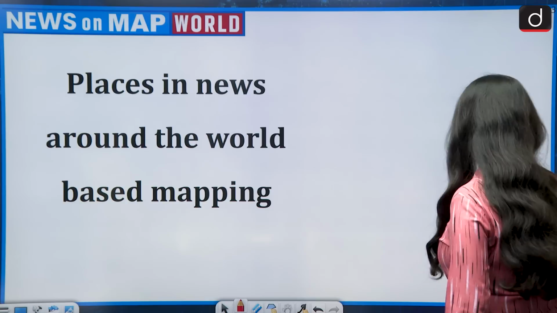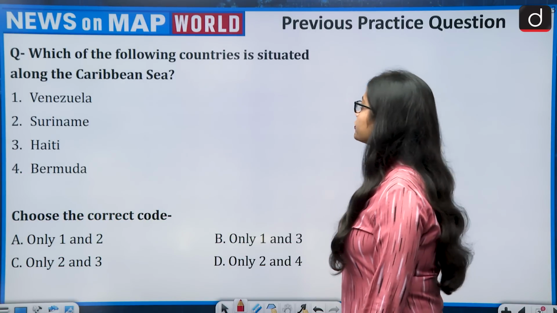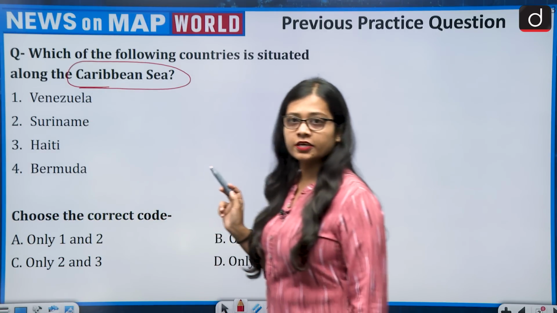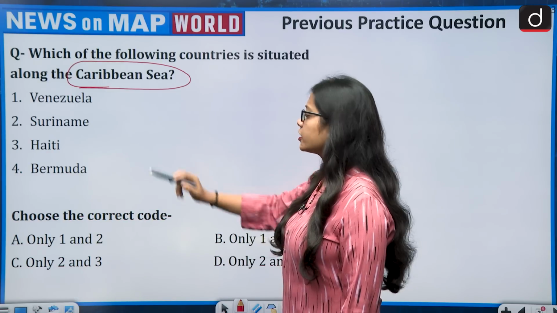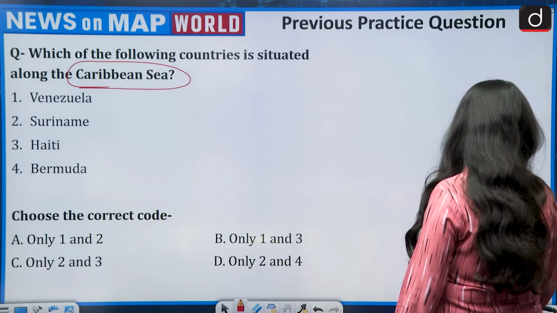So first of all, let's begin with the previous session practice question, and the question was, which of the following countries is situated along the Caribbean Sea? And the countries given are Venezuela, Suriname, Haiti or Bermuda. So let's see out of these four countries which are situated along the Caribbean Sea.